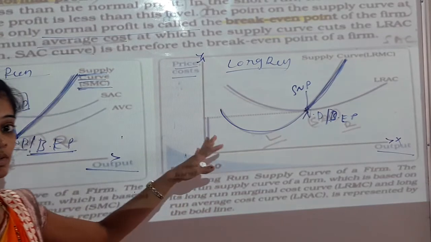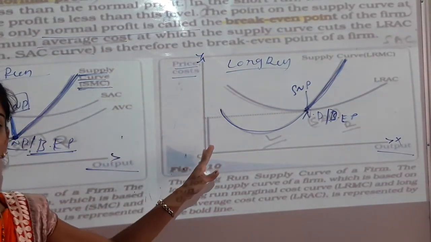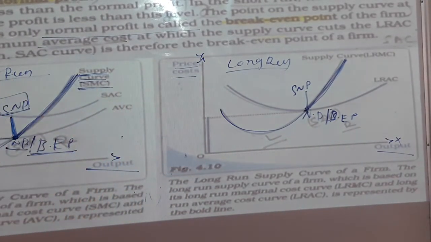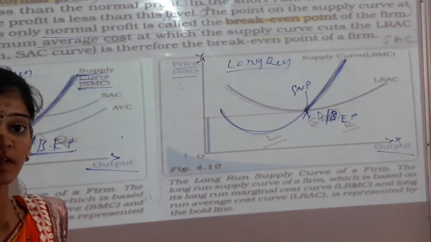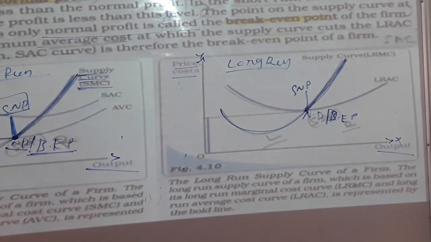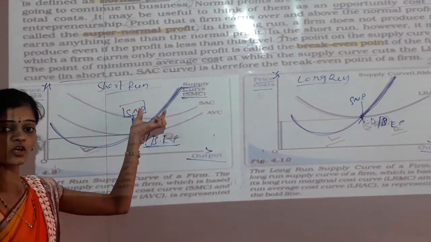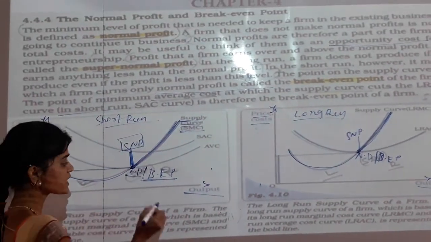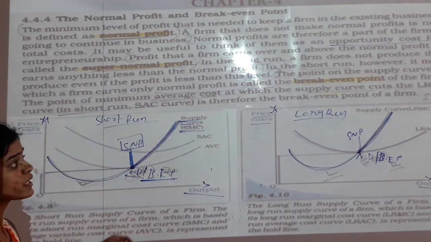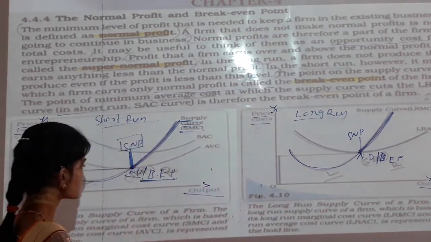So this is about the normal profit. Normal profit is nothing but a firm or organization keeps a minimum level of the profit, and if there is an above normal profit, that is the super normal profit of the firm. So next there is a break even point in the supply curve.